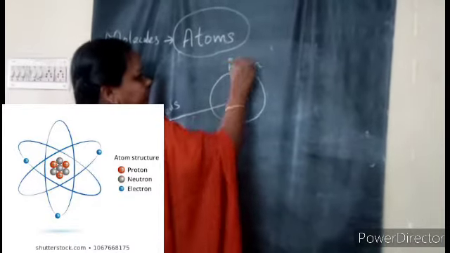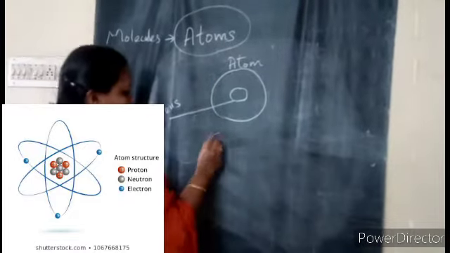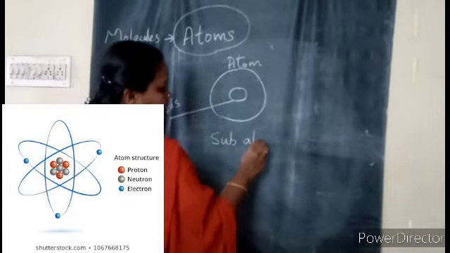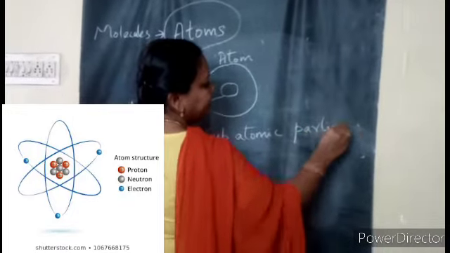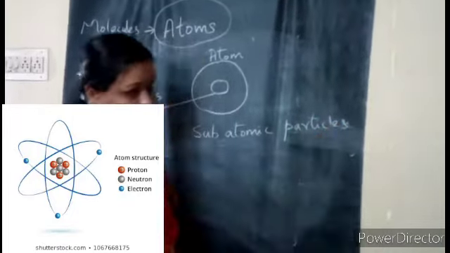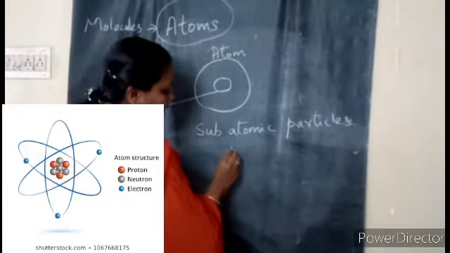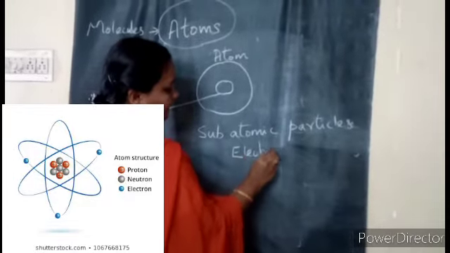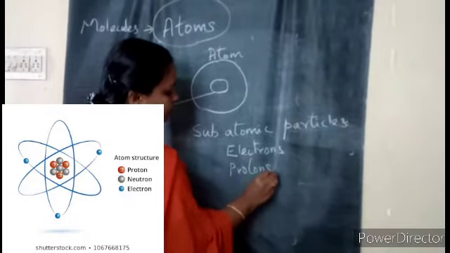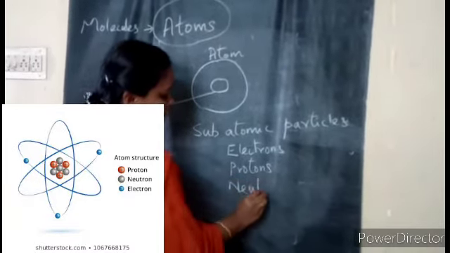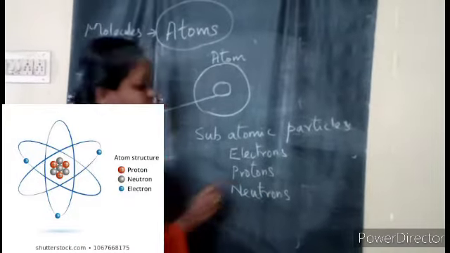An atom is made up of three subatomic particles. Even this word particles I repeated many times in the heat chapter. So the subatomic particles are electrons, protons and neutrons.